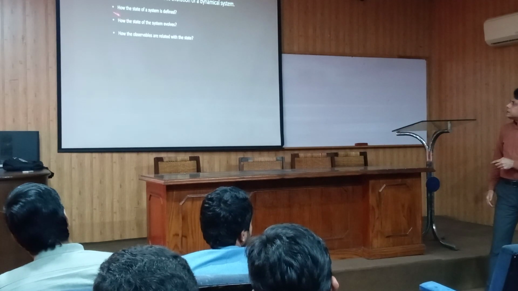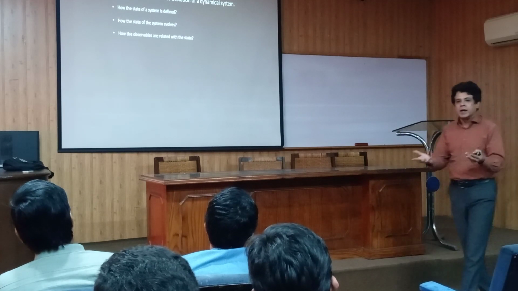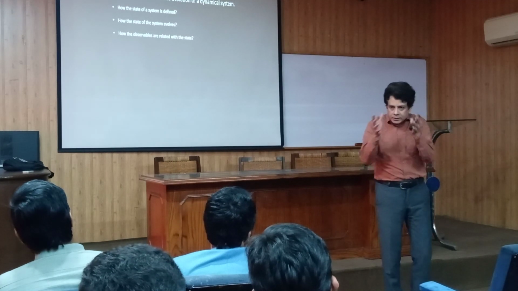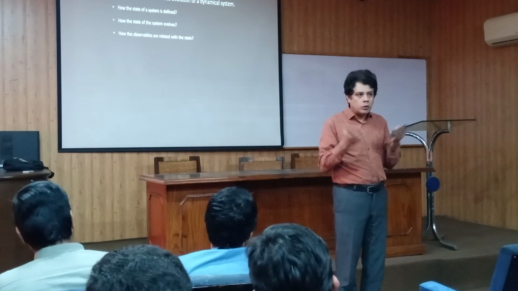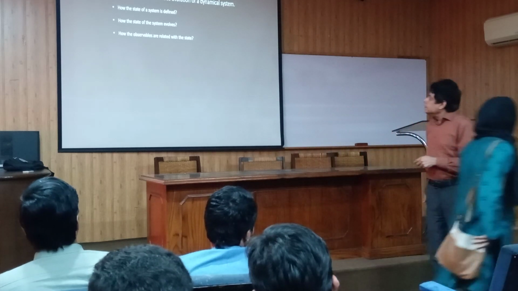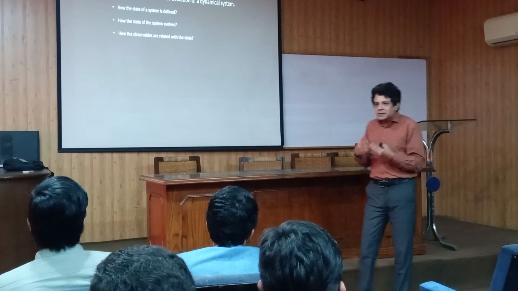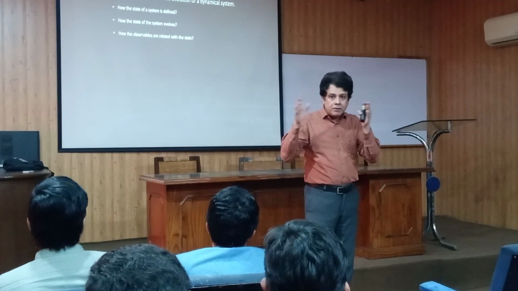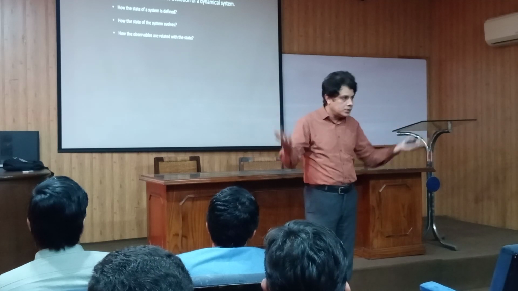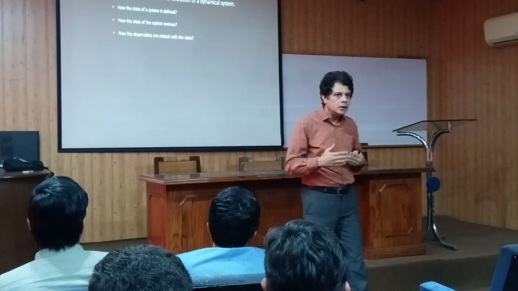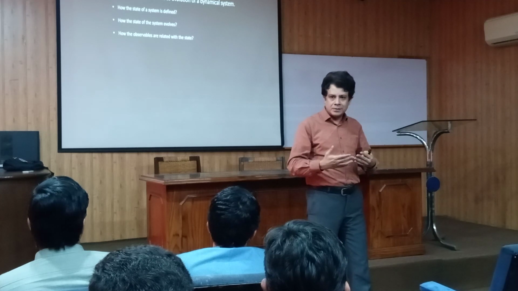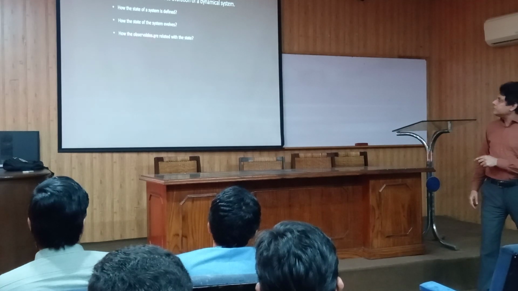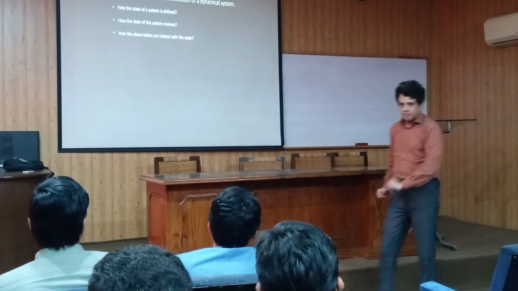The first question is how the state of a system is defined. If you're using certain variables to define the state of the system, then the question is what are the state variables? The second question is how the state of the system evolves with time. If your state is defined by certain variables, which you call state variables, then you can rephrase this question as how the state variables change with time. And the third and the most important question, how the observables are related with the state of the system.